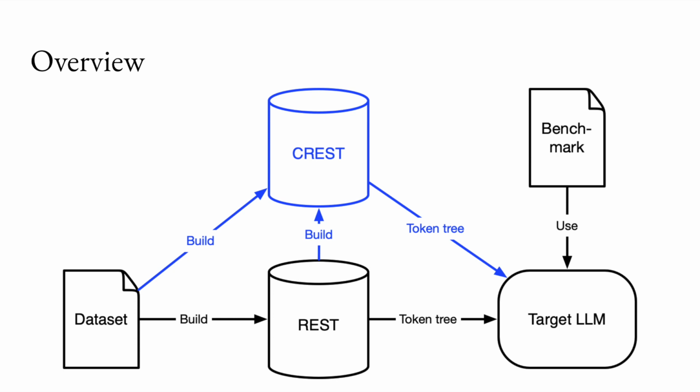The main component we built was the CREST data store, which is simply a Postgres database that stores n-grams and token trees. To build the CREST data store, we first analyze the dataset and find the most common n-grams. Then we use the most common n-grams to query an already built REST data store to get the token trees. Finally, the CREST data store is used to draft token trees and is evaluated with the same benchmarks.